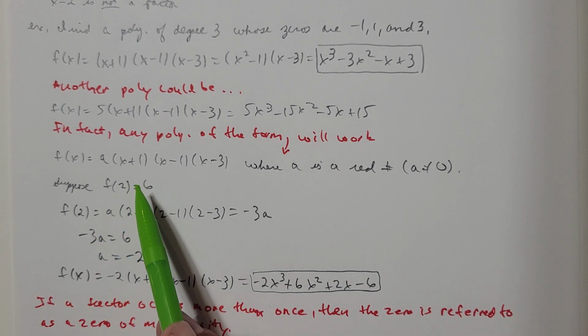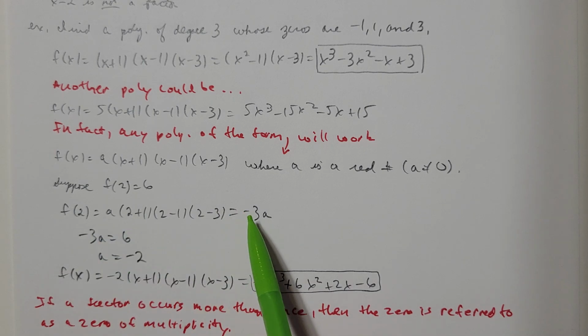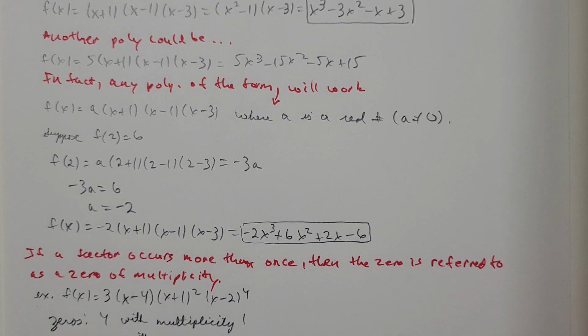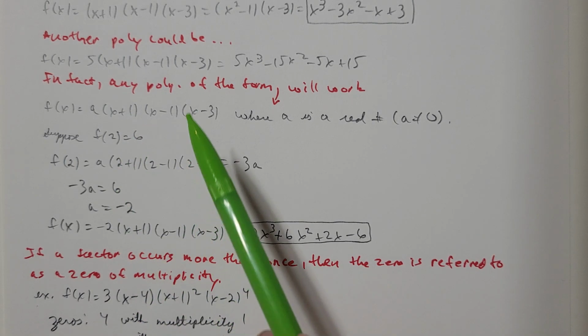F of 2 is 6. So negative 3a equals 6. If I divide both sides by negative 3, a is negative 2. So the specific polynomial that we're looking for is negative 2 times x plus 1 times x minus 1 times x minus 3.